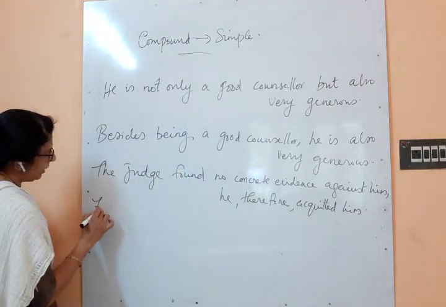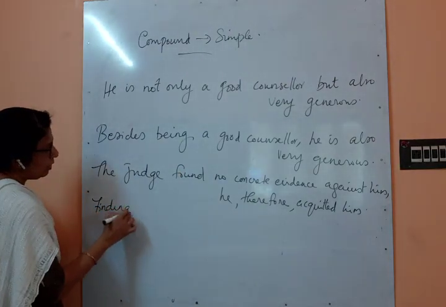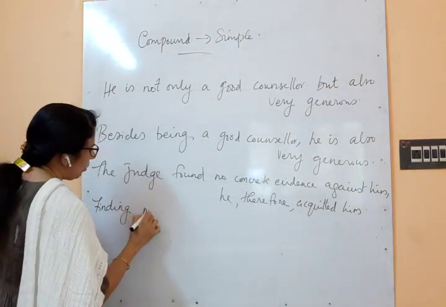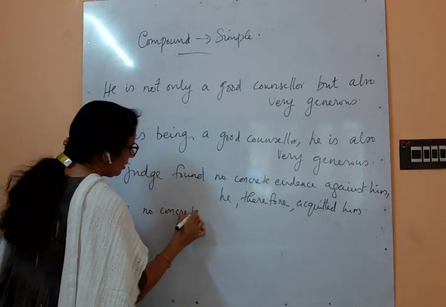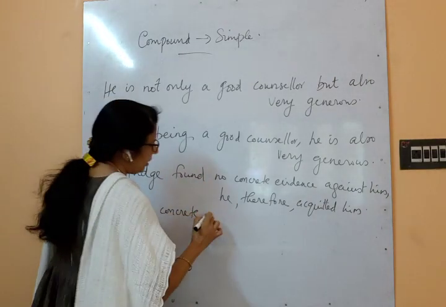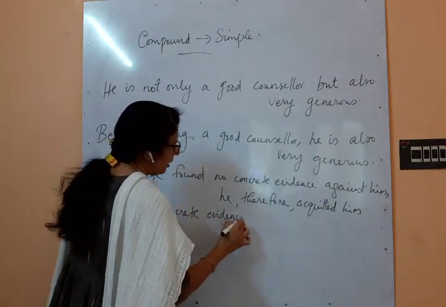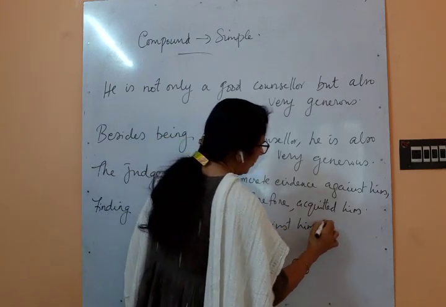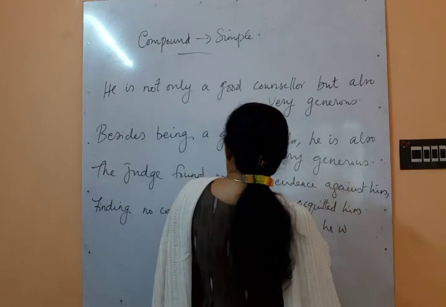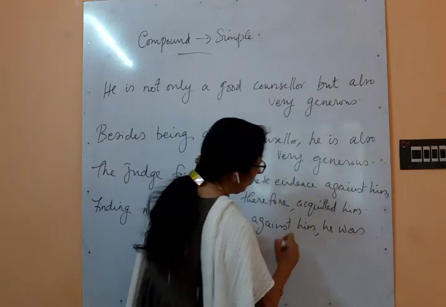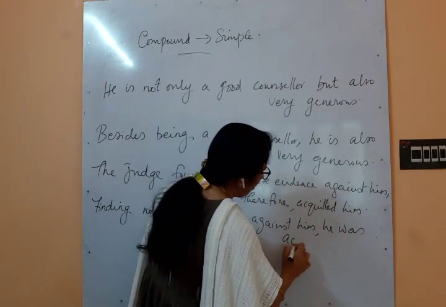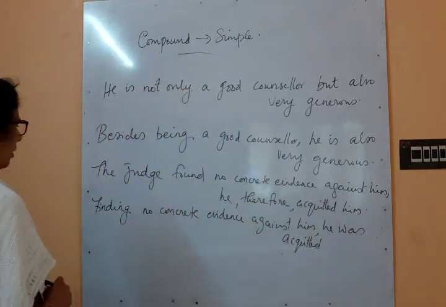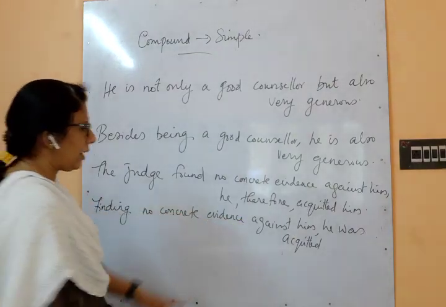Finding, ing. Okay, one of the main clauses you have to convert. Finding no concrete evidence. This is the gerund form. Finding no concrete evidence against him, the judge acquitted him.